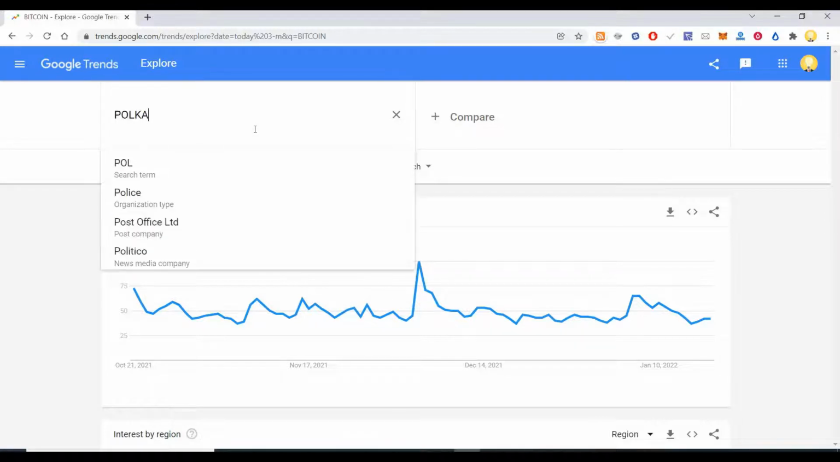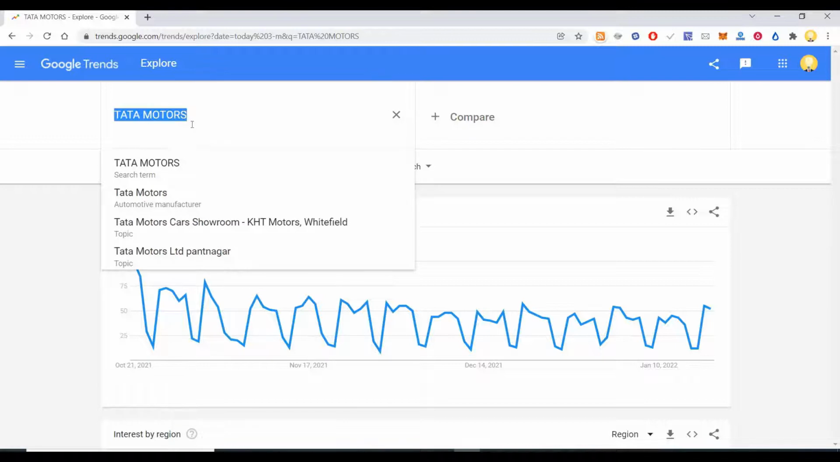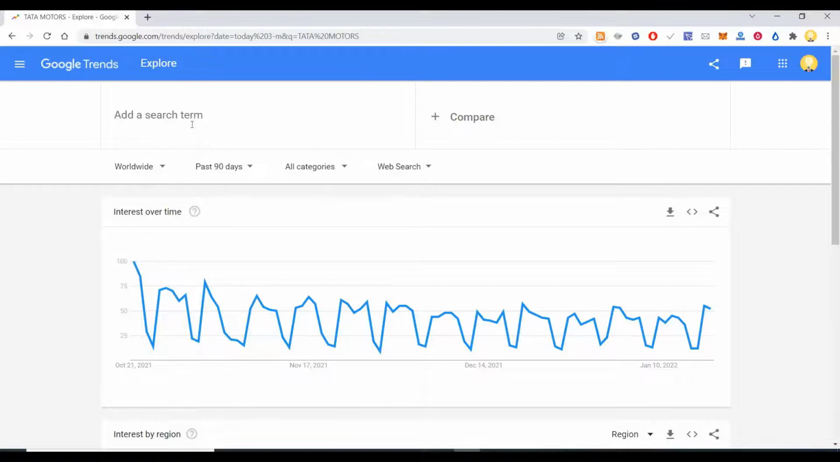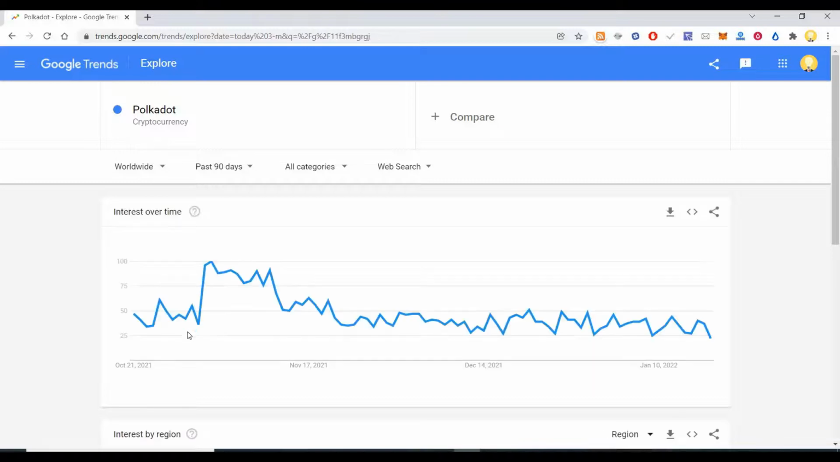So this way you can identify various stocks, where you can identify various things in the market, and based on the interest, you can find out how it is varying. You see, this is how Tata Motors. If I look at something like Polkadot cryptocurrency, how the interest is varying in the past 90 days. In November 2021, it had a peak. November 2, it was on a peak, Polkadot.